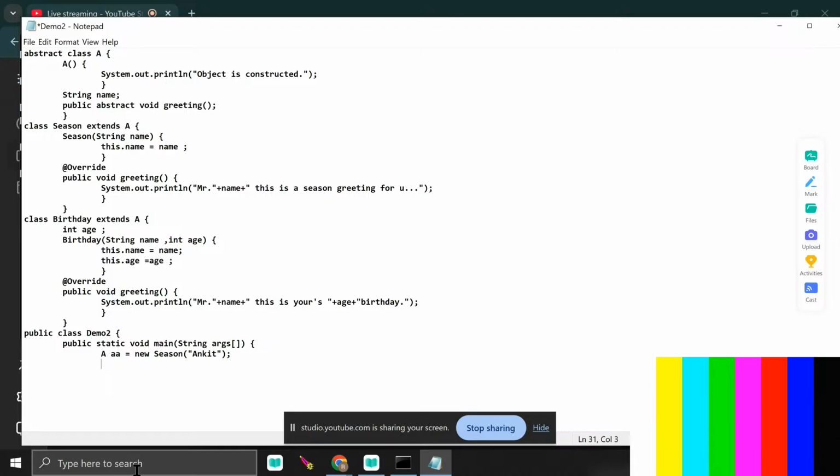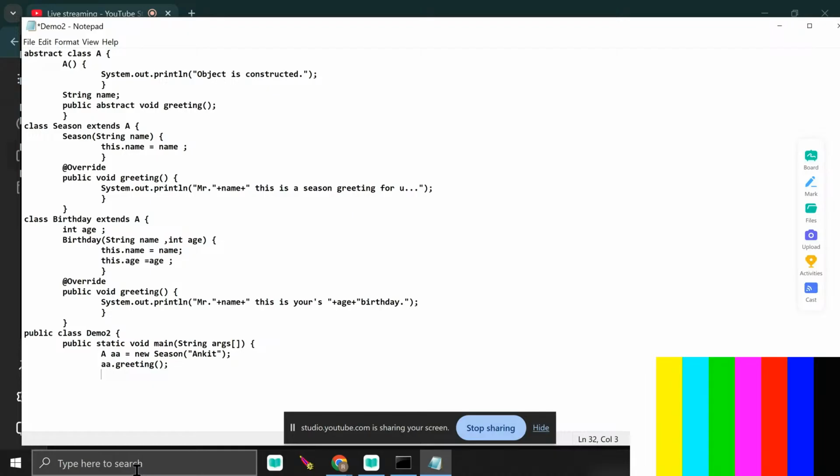I am creating the child class object, but it refers to the reference of the base class. Now, here you see when I write a dot greeting, you know the concept. As I call it by base class reference, the compiler checks the availability of the member in the base class. But I'm creating the child class object, so the overridden method is called.